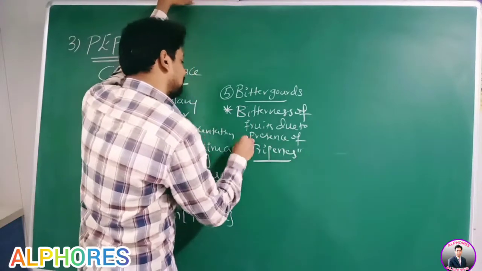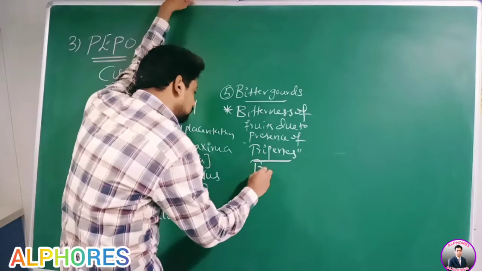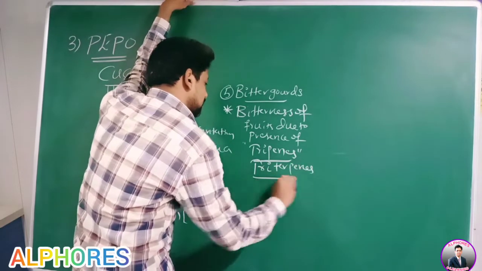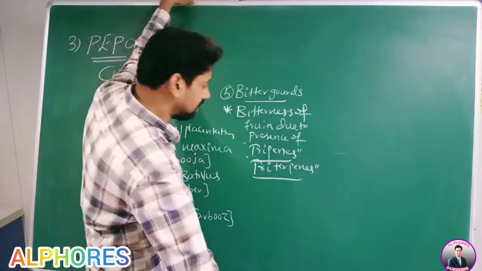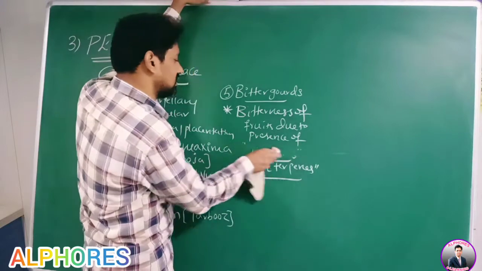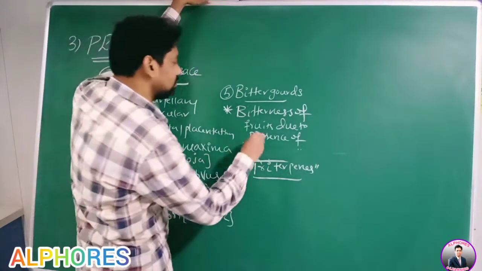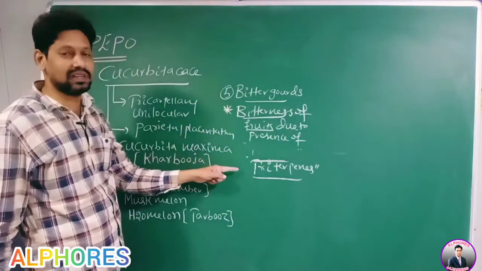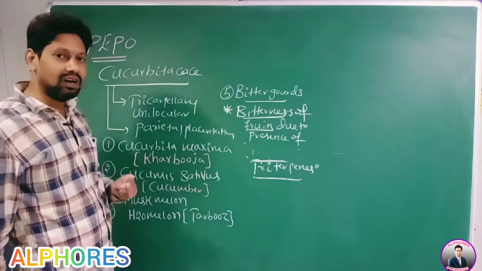Due to the presence of triterpenes, the fruits get bitterness. Now, listen here.